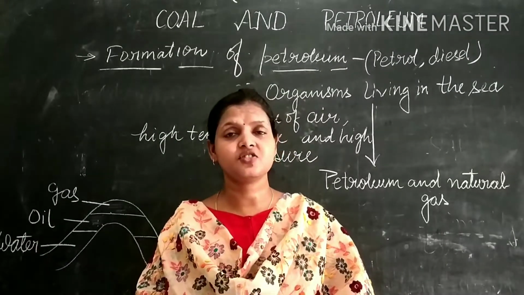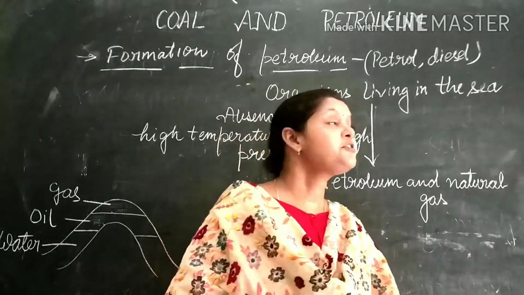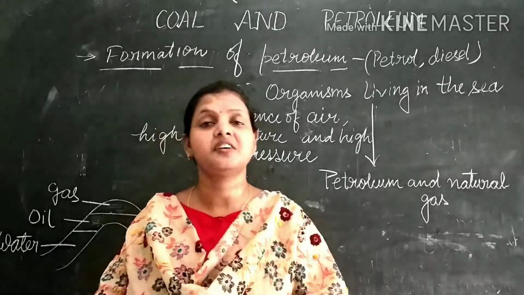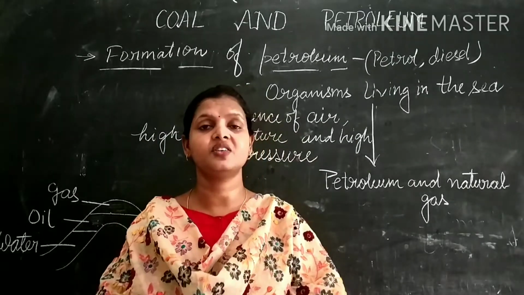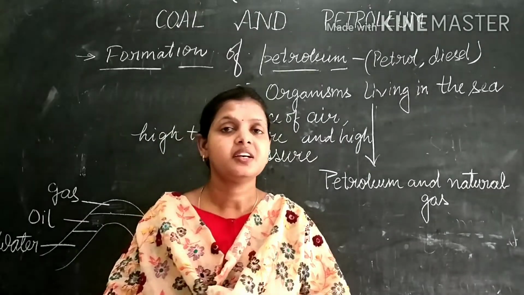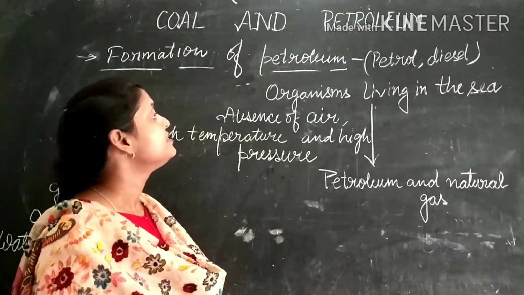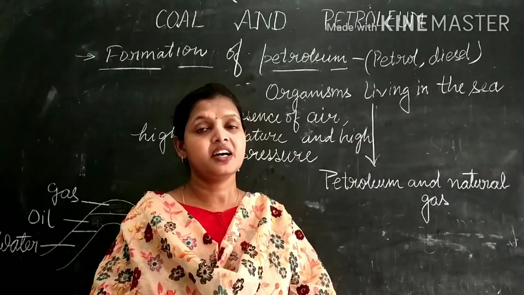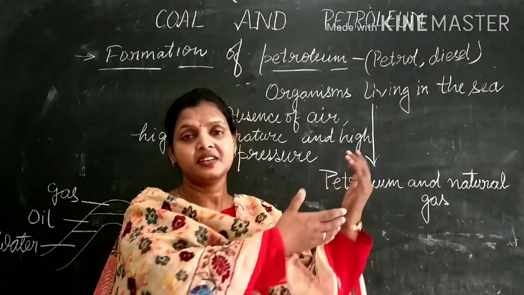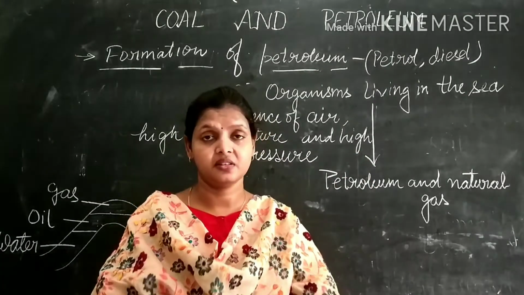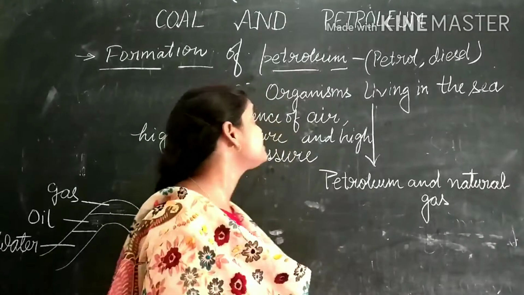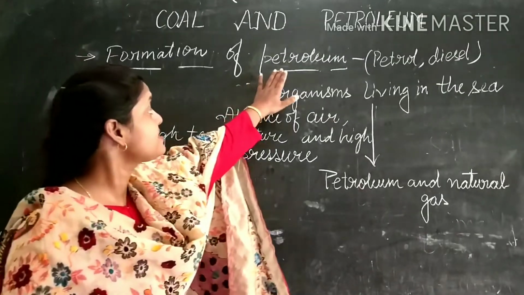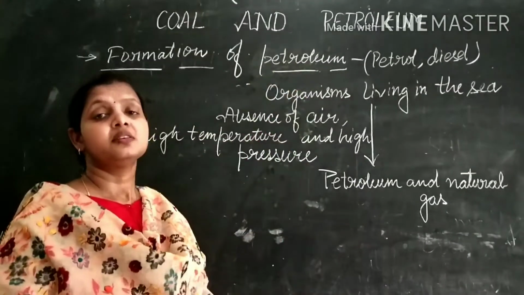Now move to the next topic, petroleum. We are familiar with the words petrol and diesel. We use them in our vehicles and automobiles as fuel, so these are familiar fuels for our transport media. Now it's time to think about where these substances are obtained from. These fuels, petrol and diesel, are obtained from a raw material which is known as petroleum.